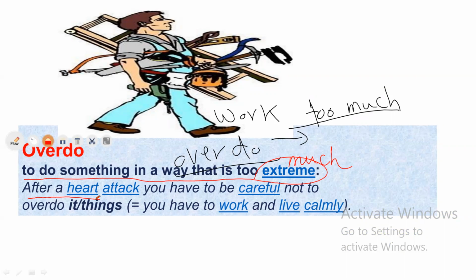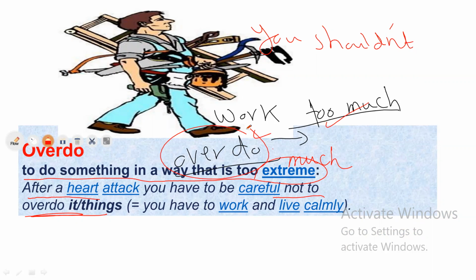You have to be careful not to overdo things. You have to work and live calmly in a quiet way. So what's the advice that you can tell him? You shouldn't work too much or do something too much. You can say you shouldn't overdo.